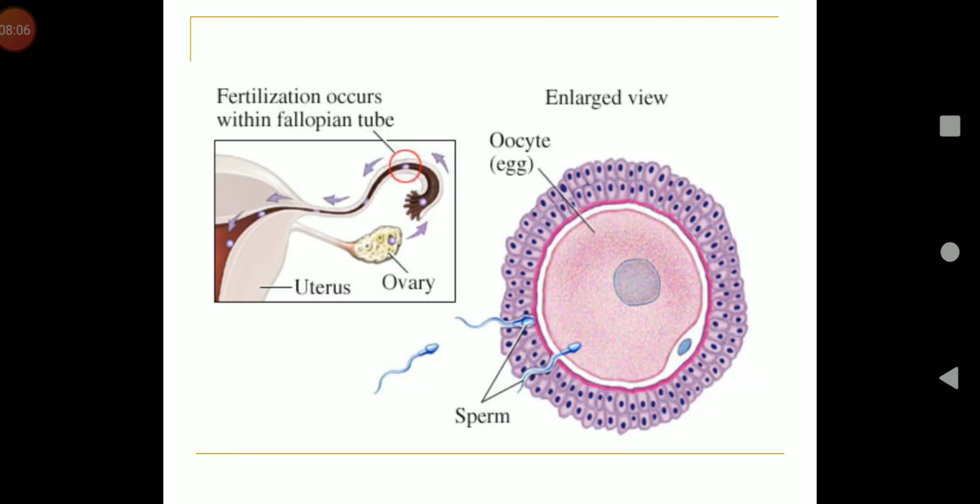So here you can see how fertilization occurs within the fallopian tube. And on the right side you can see the fertilization where the sperm enters into the egg cell.